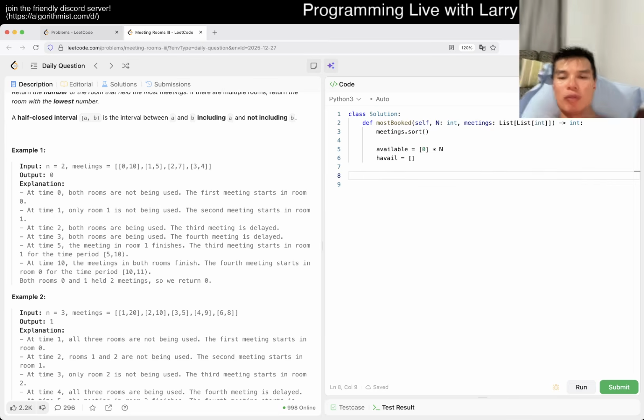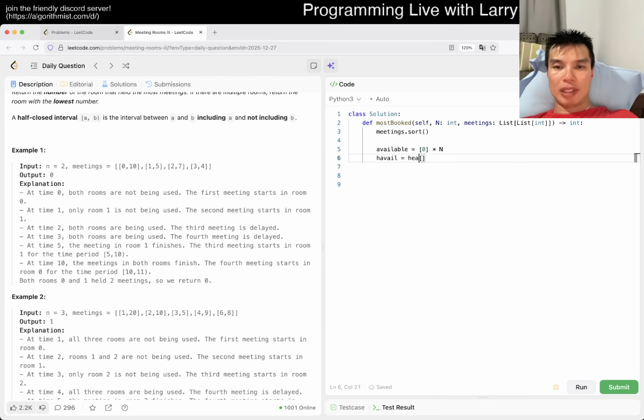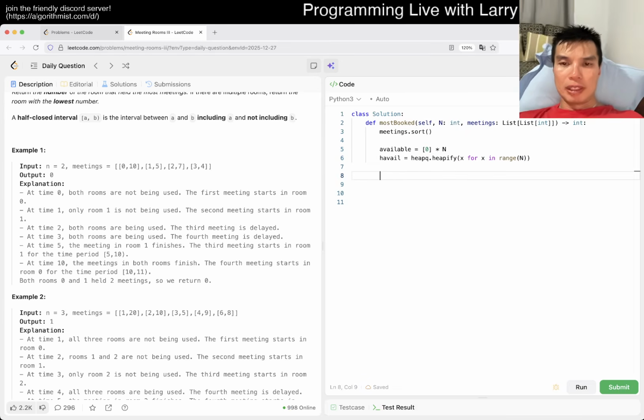And now, actually, this is heapified, of x for x in range of n. So they're all available in the beginning.